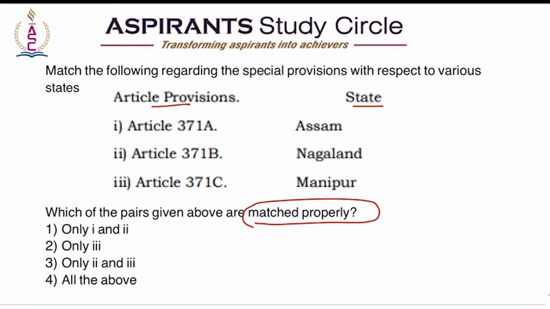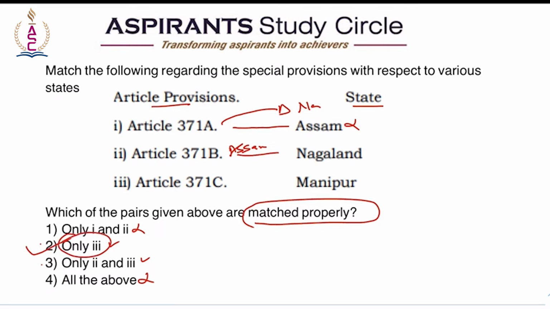So here if you identify that, that means this is wrong. So you have to eliminate one. Now you have to decide between 2 and 3. So 3 is right because it is there in both of the options. So you have to determine whether 2 is right or wrong. Since we know that 371A is Nagaland, 371B must be something else. Under 371B, it has special provisions with respect to Assam. So here the right answer is only 3, which is option number 2.